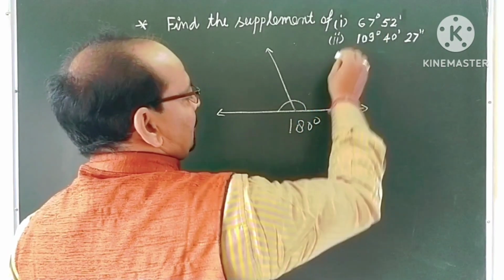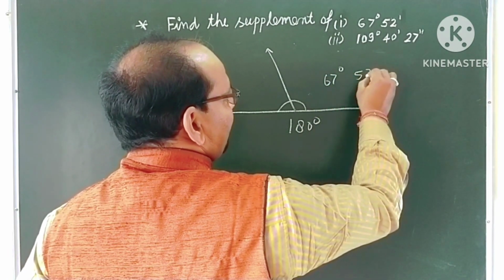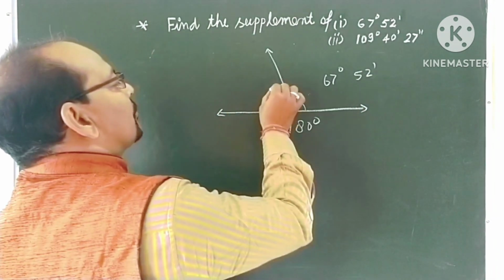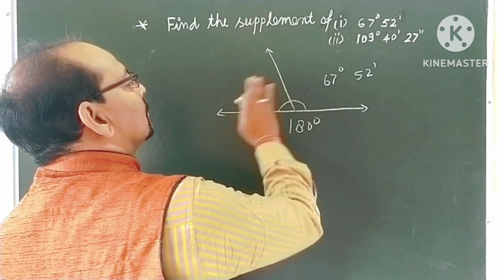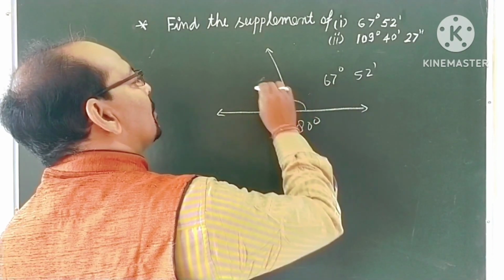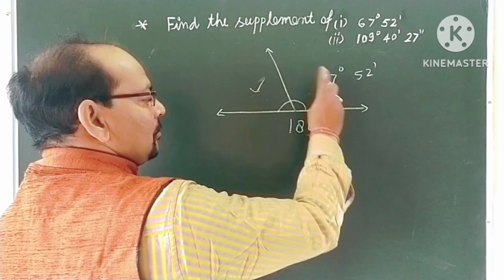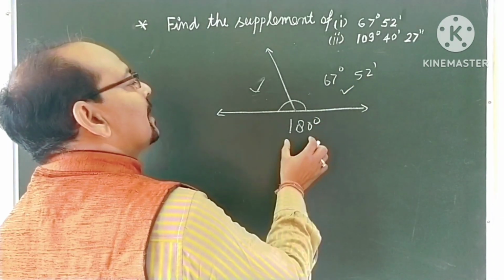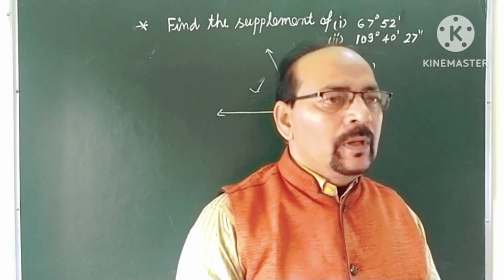This angle let 67 degree and 52 minutes. Therefore, this angle will be 180 minus this. If this angle is given, to find the other angle, 180 minus this.